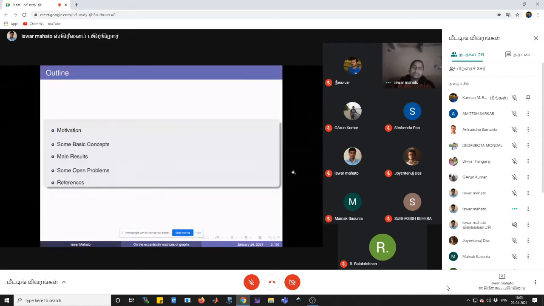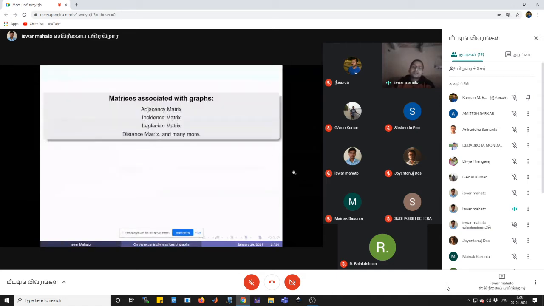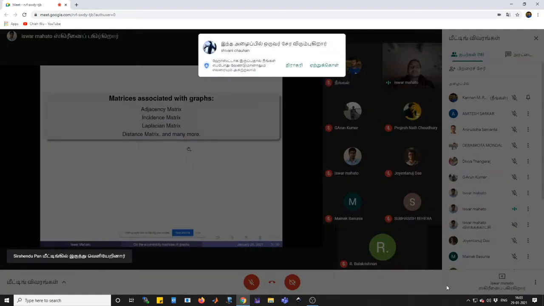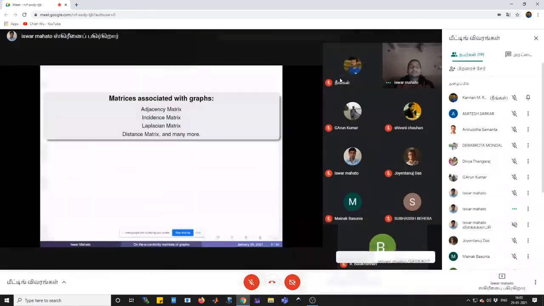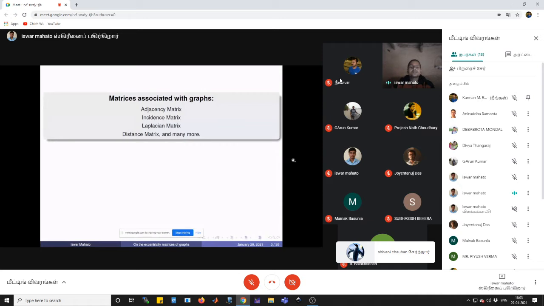As you know, there are a lot of matrices associated with a graph, like the adjacency matrix, incidence matrix, Laplacian matrix, distance matrix, and many more. These matrices are well studied by researchers, and there is a lot of literature available for them. But we are dealing with a new class of matrix called the eccentricity matrix.